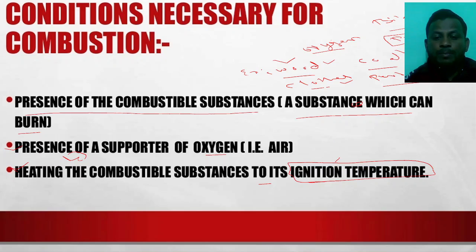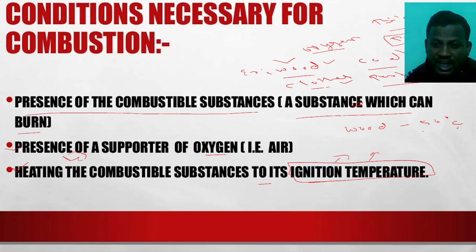Directly we can't burn the substances until they reach the ignition temperature. Every substance has its own ignition temperature. If, for example, we have the wood, the ignition temperature of the wood is 50 degrees Celsius. Just this is an example for you.